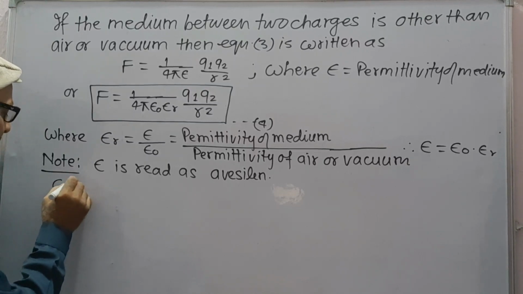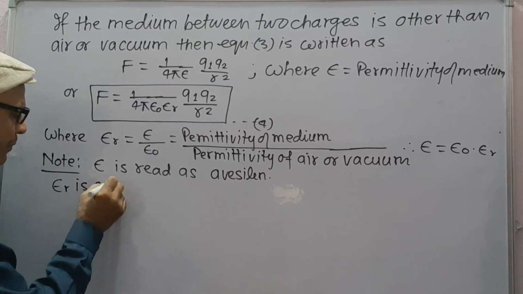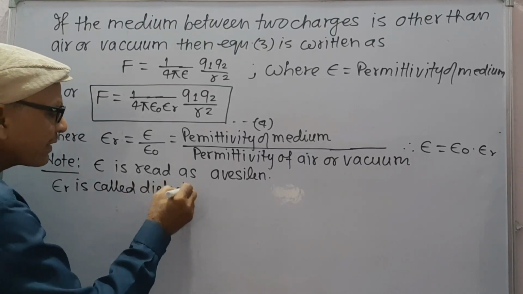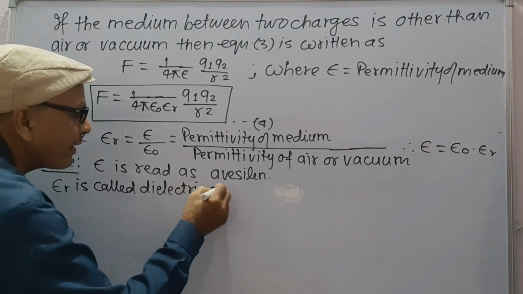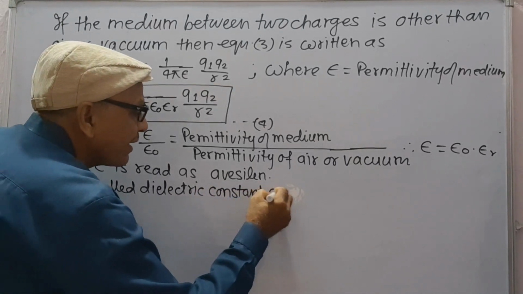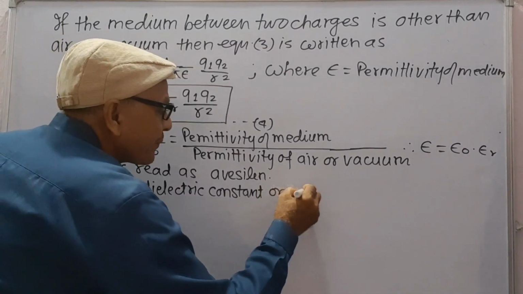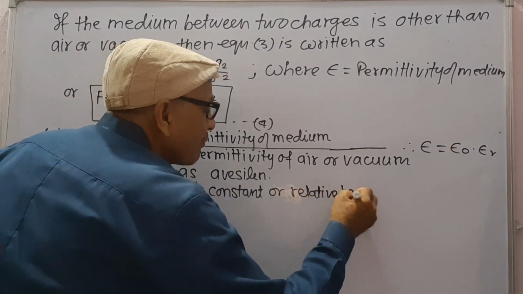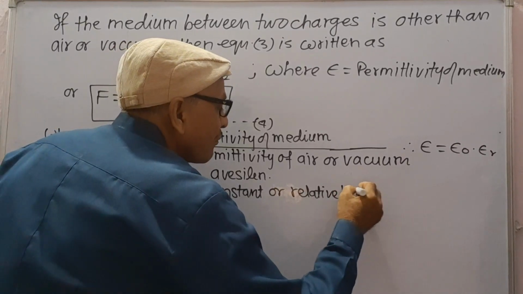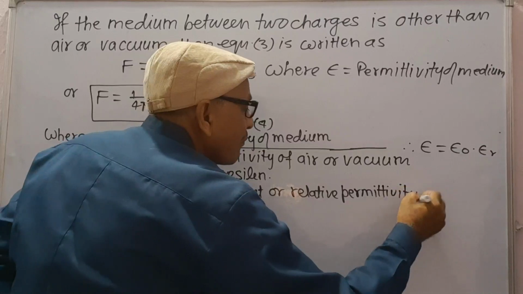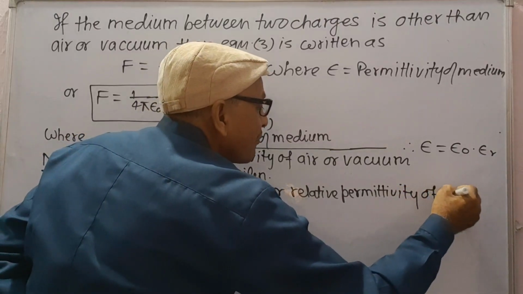Epsilon r is called dielectric constant or relative permittivity of the medium.